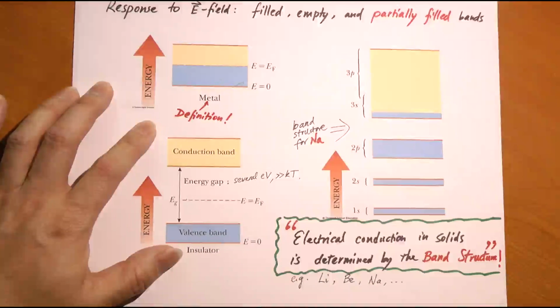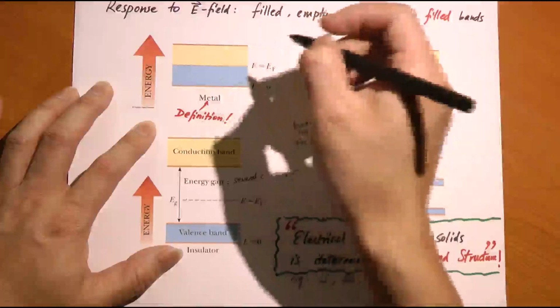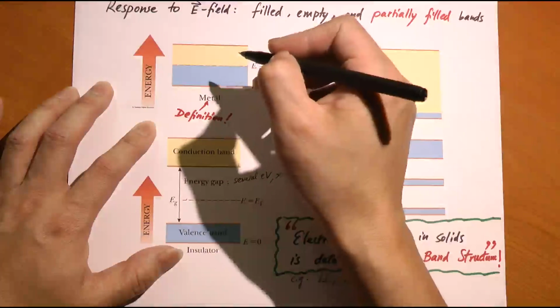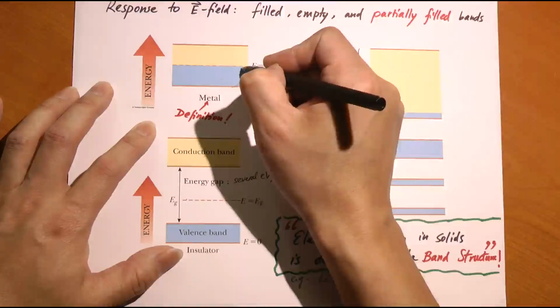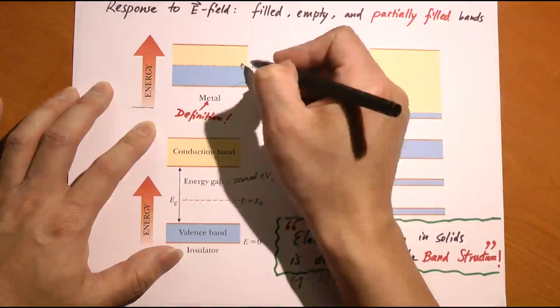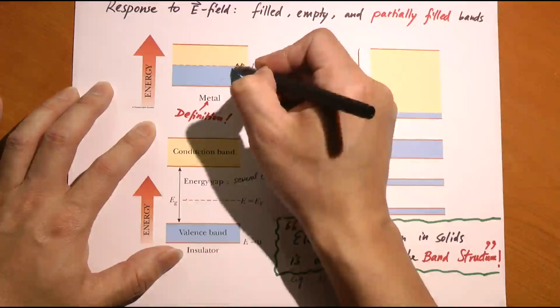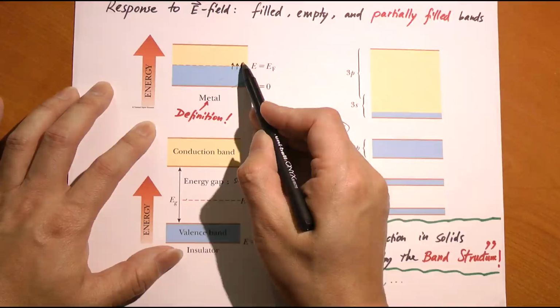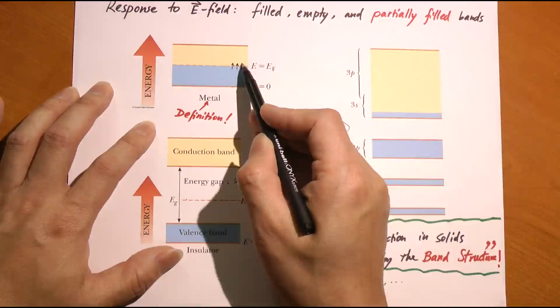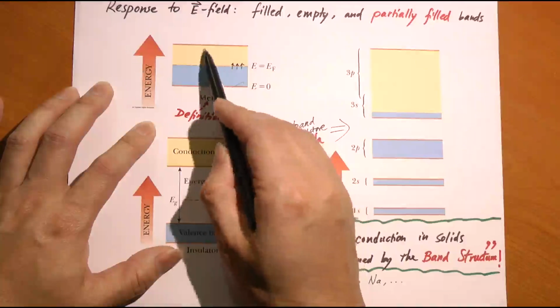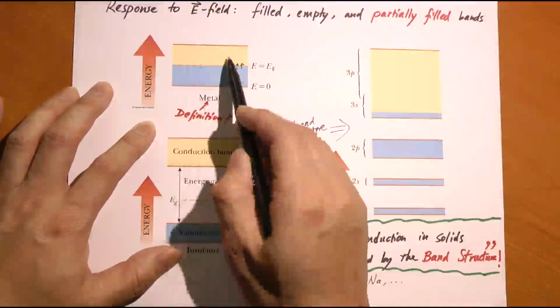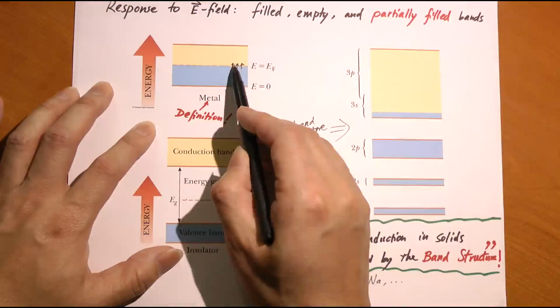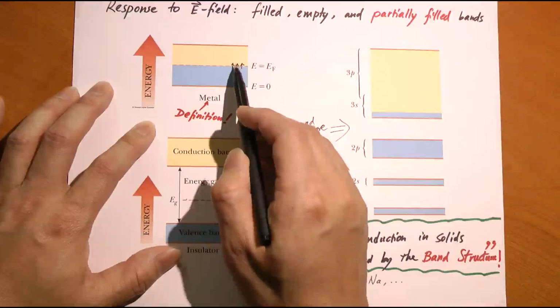Each electron, when you expose it to an electric field, will gain some more energy because of the additional kinetic energy it gets. So it's going to be pushed up a little bit, from here to there. Can we do that? Yes, we can, because all these levels are still available. This is still within the same band. You can actually go from here to there, no problem. All these levels are empty. You can go there without violating the Pauli principle.